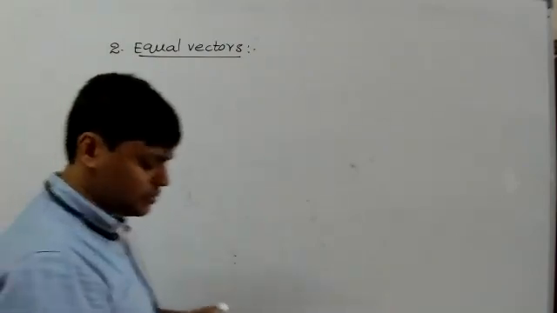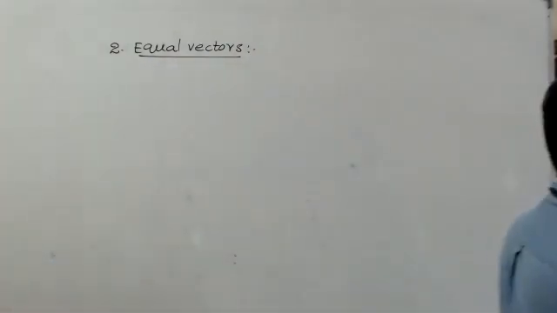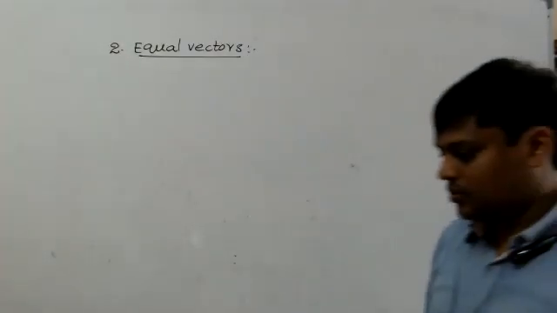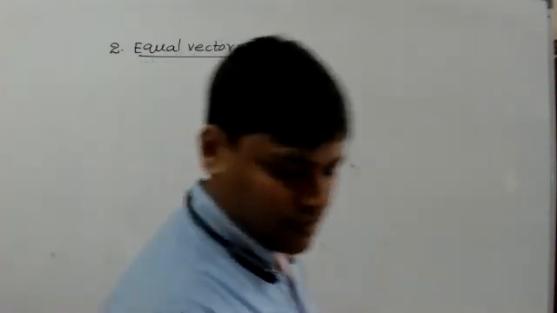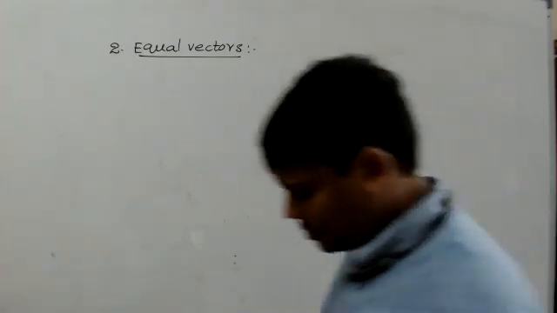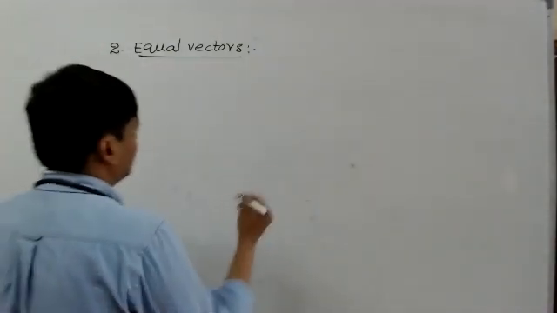Write this. Equal vectors. Second vector. So equal vectors means, write the definition of this.